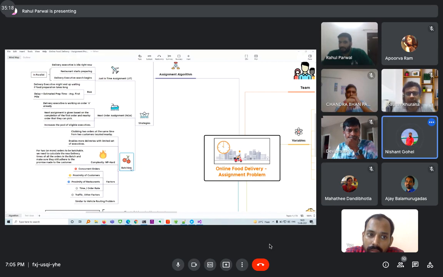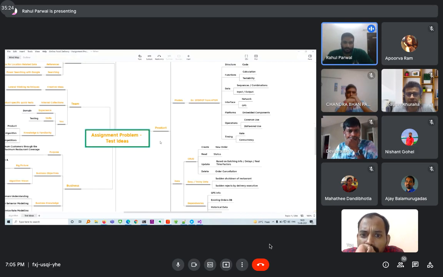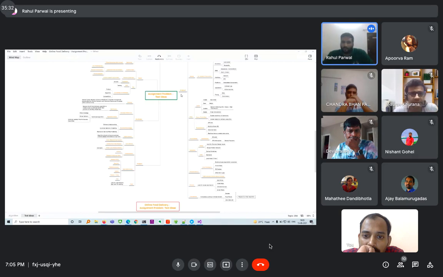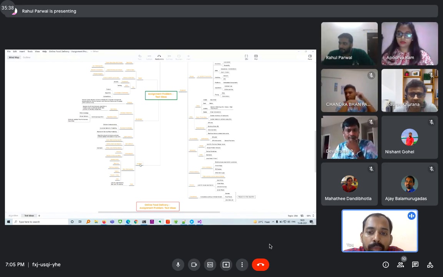Okay. Yeah. So I'll now go to the test ideas. So assignment problem test ideas. So we have categorized the ideas, I'll zoom in more, into 4 categories, like how we are going to compute these ideas. So first is the product. I think either collapse all and then expand node by node.